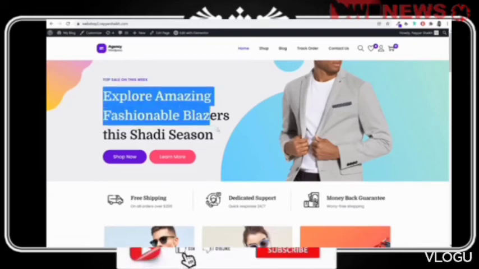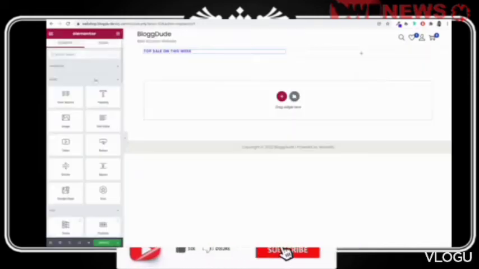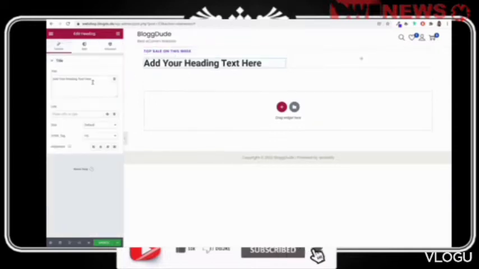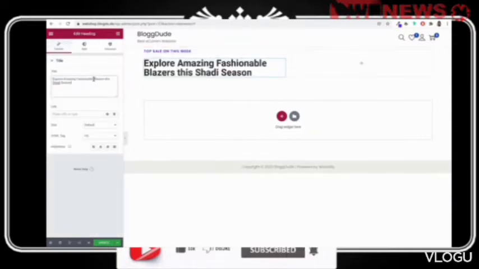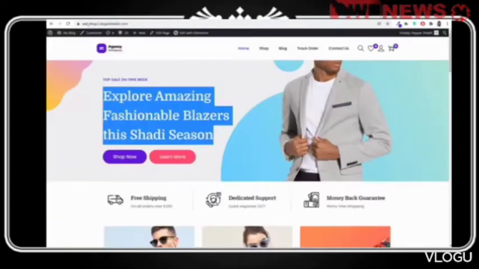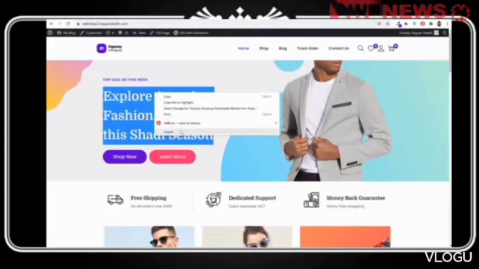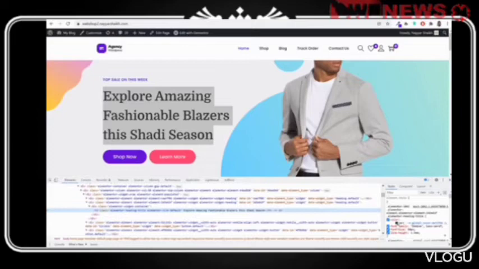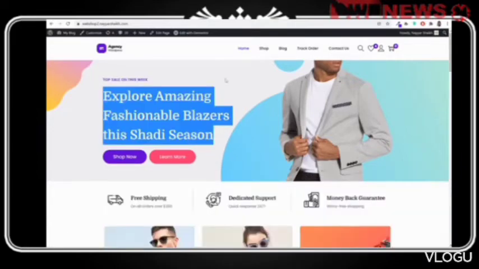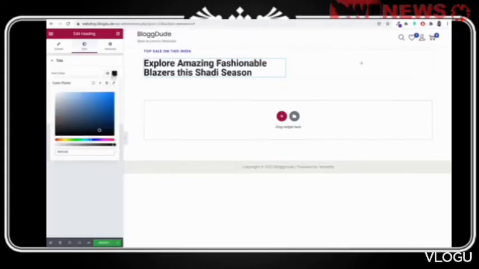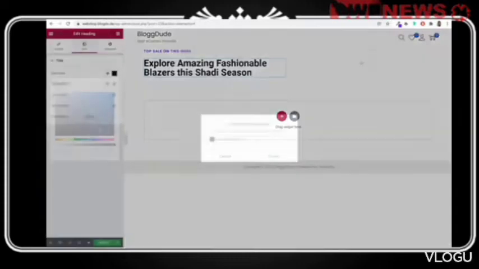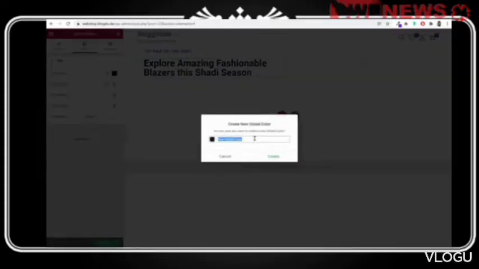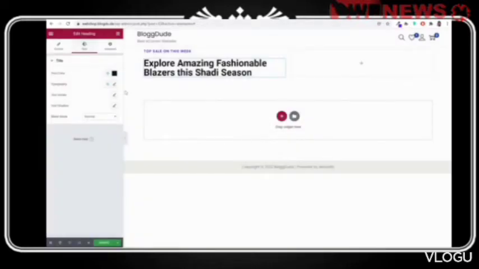Now let's select this second text, copy it, come over here again, drag and drop another heading, paste in your text, whatever it is, go to style. And for this, we have this black color. Let me see the exact color code. Alright, so we have this color. I'll again copy the color code and paste it over here and save this color code as well. This is 081420. I'll add this color in my global color and name it black, so that next time you don't have to copy paste the code.